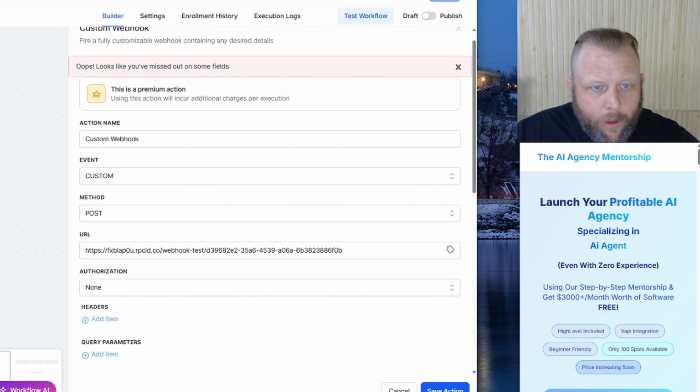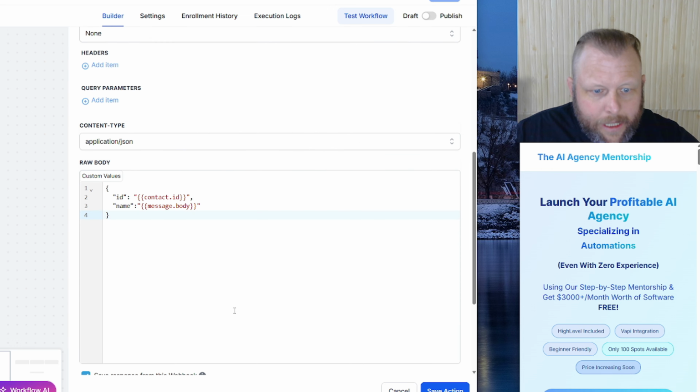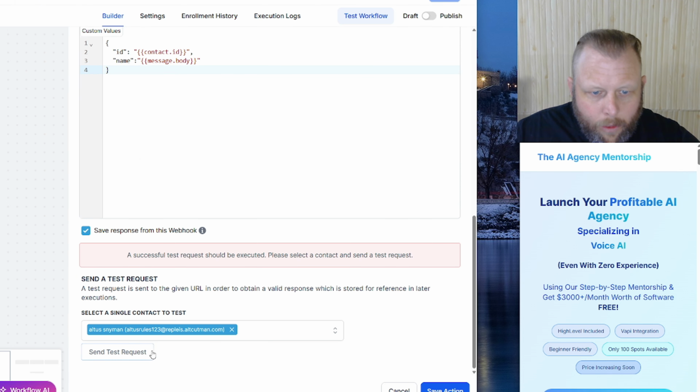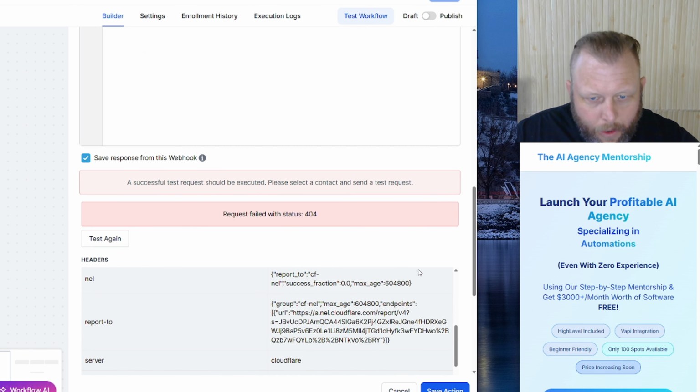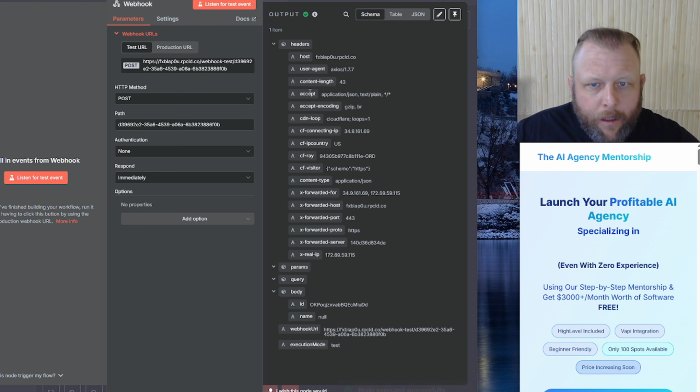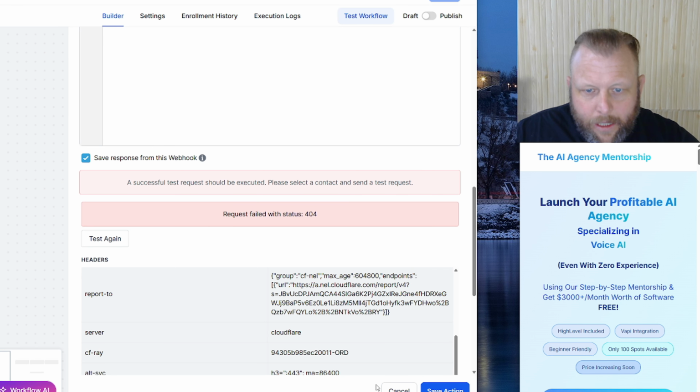So that would have gone. Oops, you look like you might have missed something out. What did we miss? There you go. Request failed. All right, why did this fail? No, it actually got it. Here we go, it came through. I'm just going to hit save action there for a second.